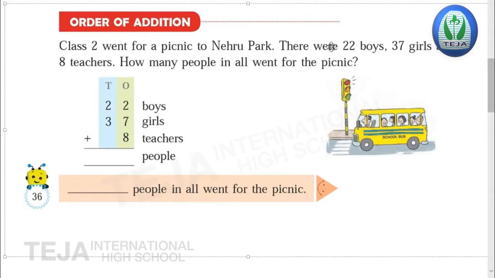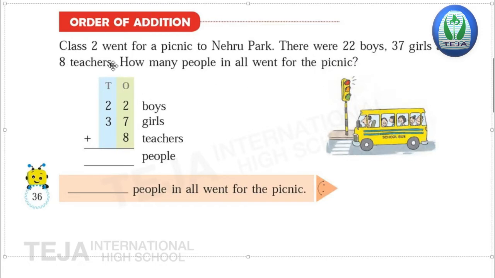Look at the screen. Order of addition. I'll read the question. Listen carefully, children. Class 2 went for a picnic to Nehru Park. There were 22 boys, 37 girls and 8 teachers. How many people in all went for the picnic?